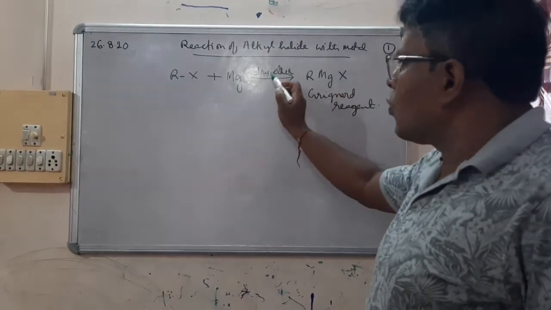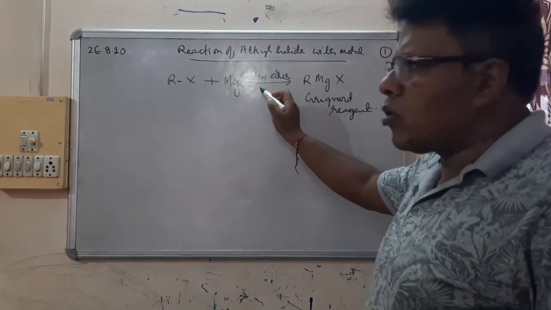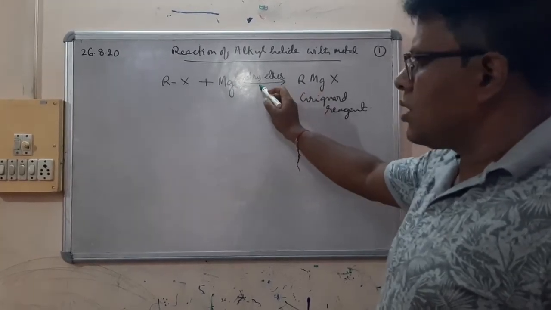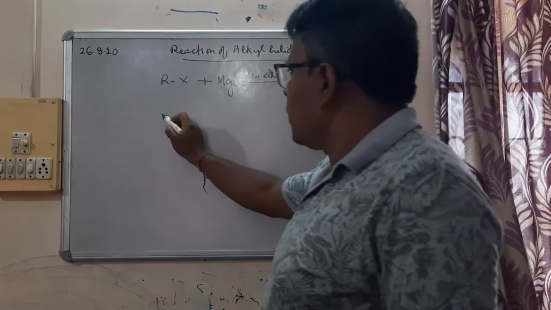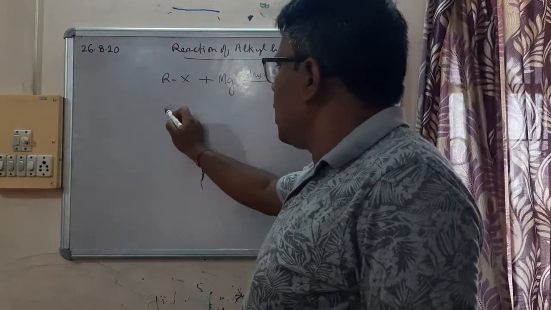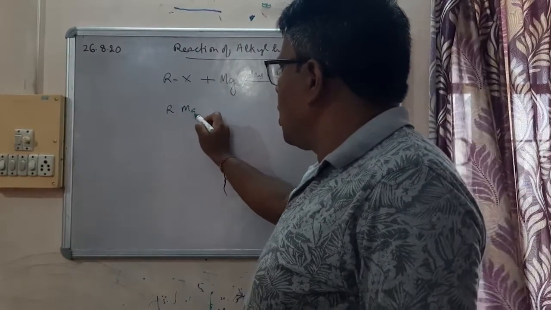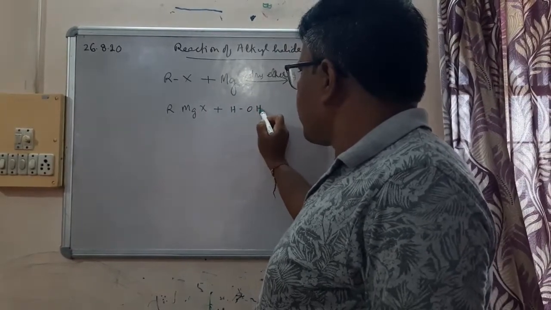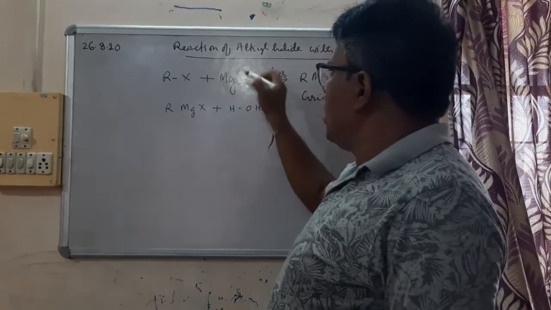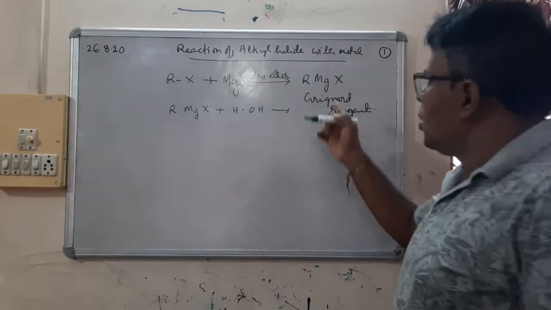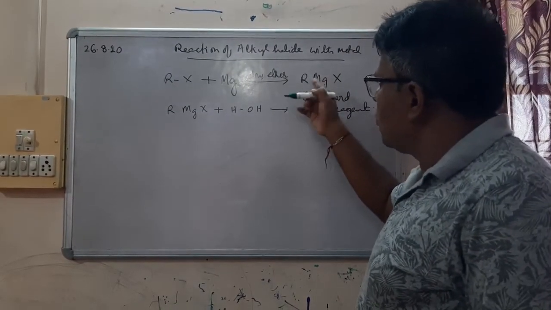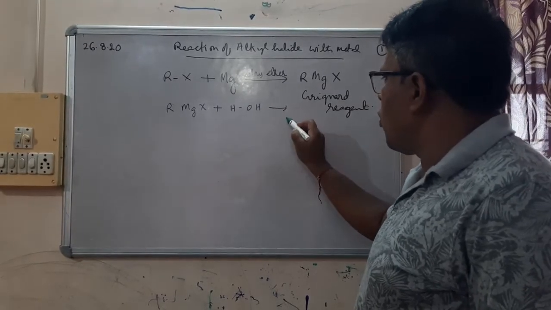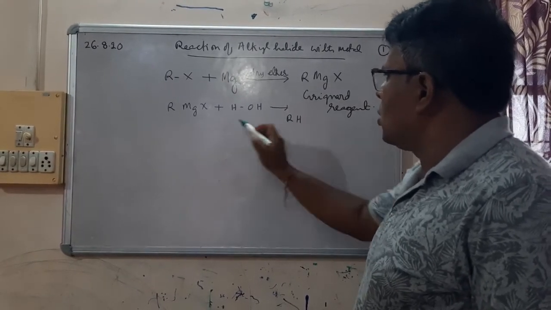Now, what happens if there is some amount of water here? Then there is another reaction that can take place: RMgX plus water. If there is some water in the system, this Grignard reagent that is formed will react with water and form RH.